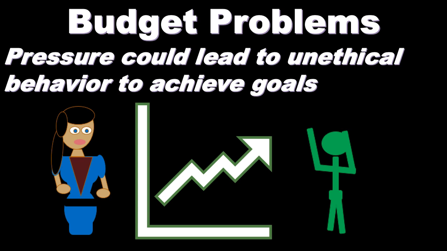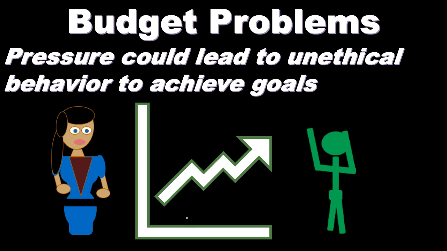Another problem inherent to the budgeting process is that pressure could lead people to unethical behavior. In other words, we want to set the budget to a point that's going to be difficult for people to meet, but still meetable. And we often want to see some kind of trend that's going to be a normal kind of uptrend in process. We want to see improvement over time, continuous improvement over time.